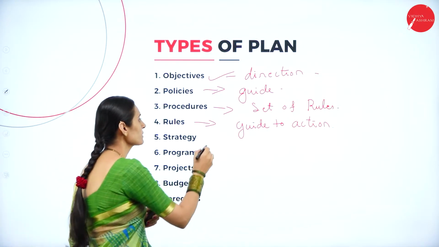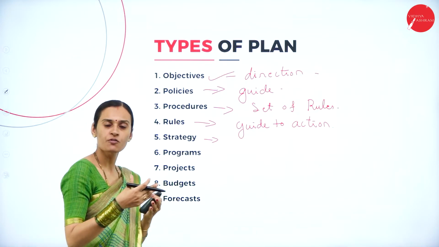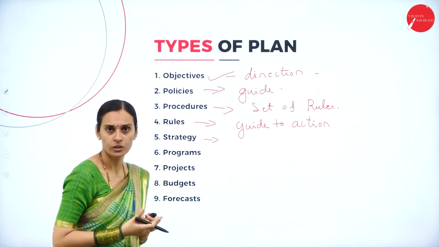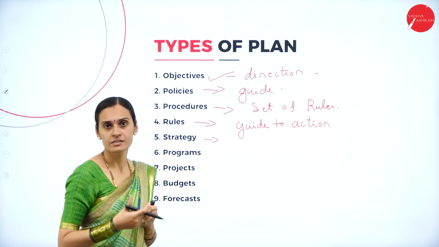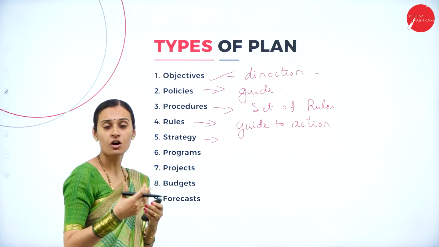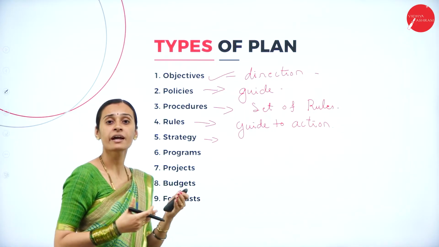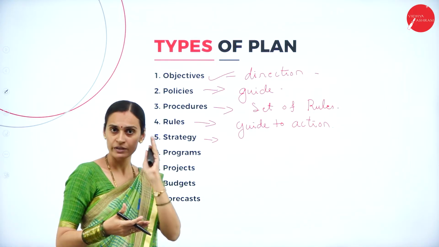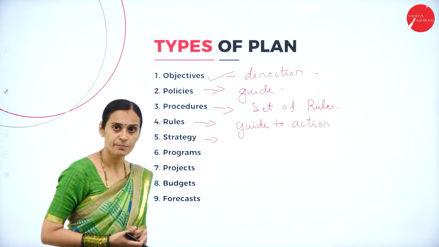And the next one, strategy. The strategy is nothing but a choice of path to achieve the goal, planned with the different circumstances. If there is any competitor or any adverse force against our work, then we can go with the strategy. We can go with certain plans. That comes under strategy plans.